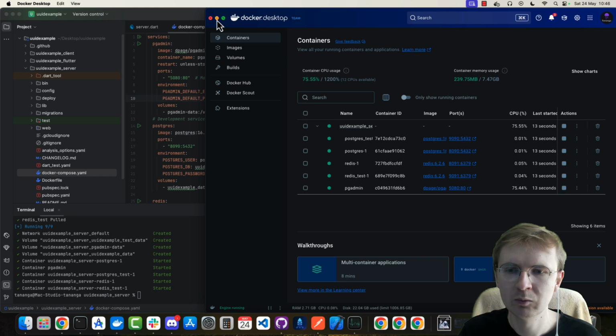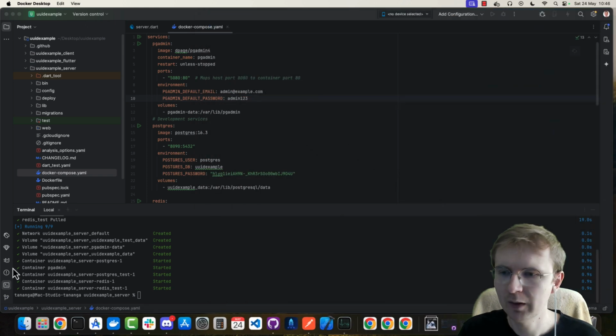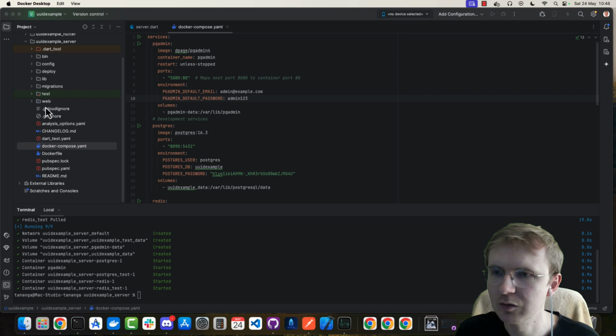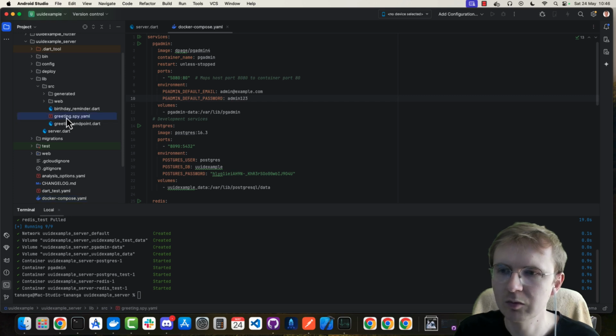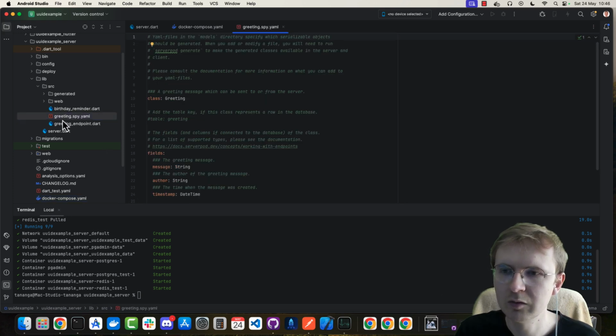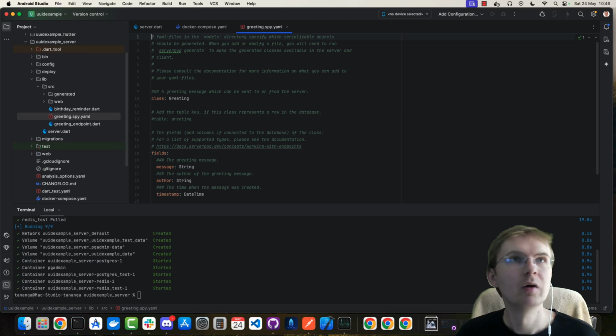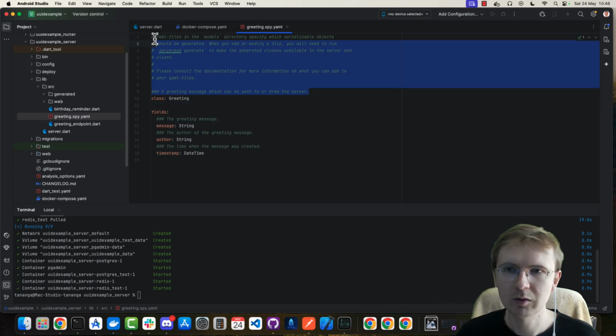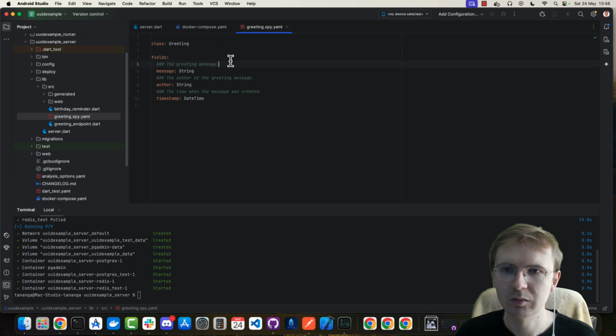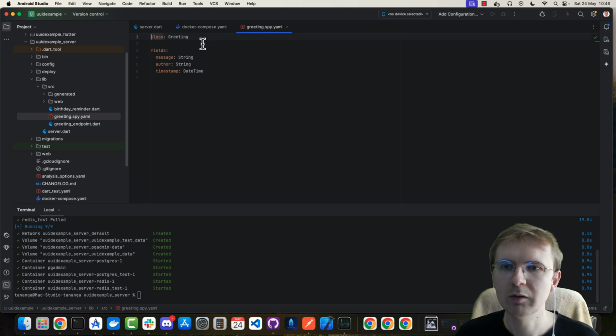So right now what I wanna do is change the model, which is quite important. So let's go to lib, and I'm gonna change this default one. By default you have this greeting model from Serverpod. First things first, let's delete these comments because they make this quite unreadable. So you have this class greeting.